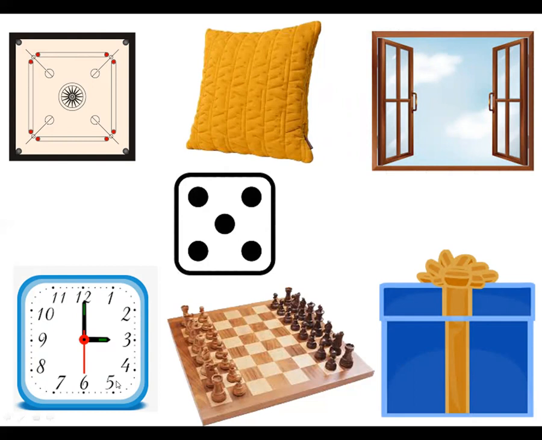Now what is this? This is a clock. You can see clock in different shapes, but this clock is of square shape. Yes. And what is this? Chessboard. Have you seen your elder brothers or sisters playing chess? Yes, chess is also of square shape. And this is a gift box. You all can see it is of square shape here.